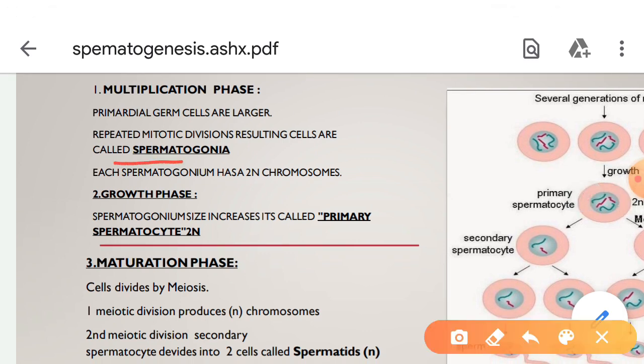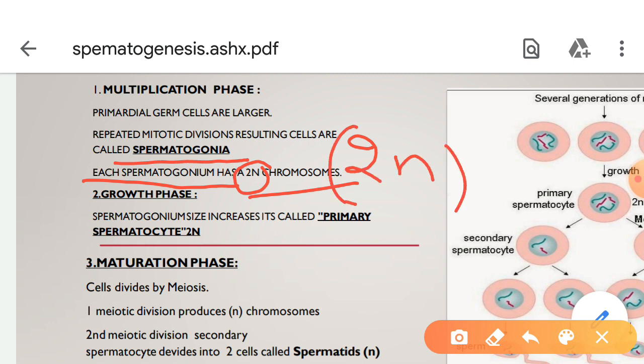Spermatogonia are the cells formed due to several mitotic divisions. Each spermatogonium has diploid chromosomes, that means the chromosomes are present in the 2n state.